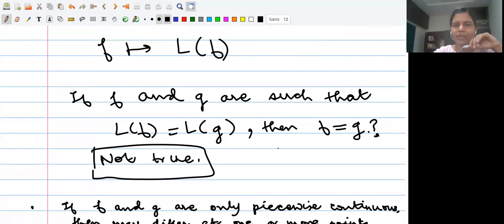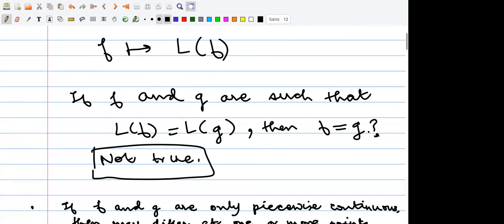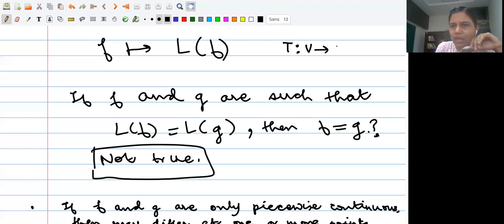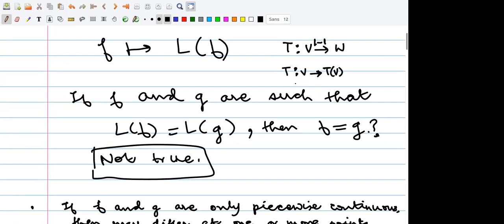That part is okay. You just restrict to the range of the Laplace transform. For example, you want to look at a function T defined from V to W and consider its inverse. If the function is one-to-one, you just look at T from V onto its image, and you can talk about the inverse there.